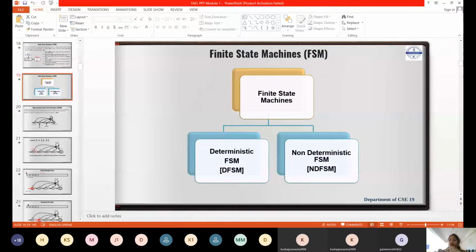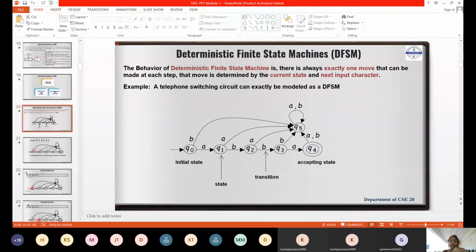Yesterday we saw the finite state machine. I spoke about what these machines are and how they accept languages. I think we are now familiar with languages as well, right? There are two types of finite state machines: deterministic and non-deterministic. And what are the features of the deterministic finite state machine?